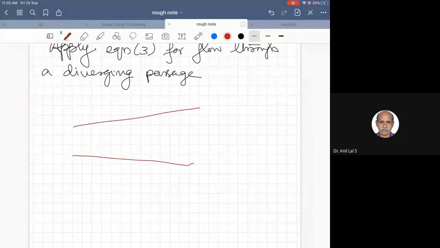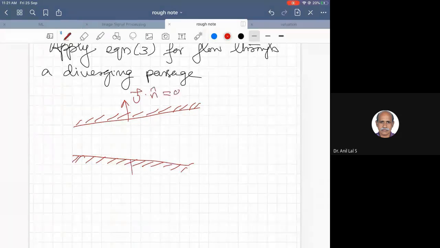These are walls, the boundary. Over the control surface, on the wall portions, u dot n is equal to 0.